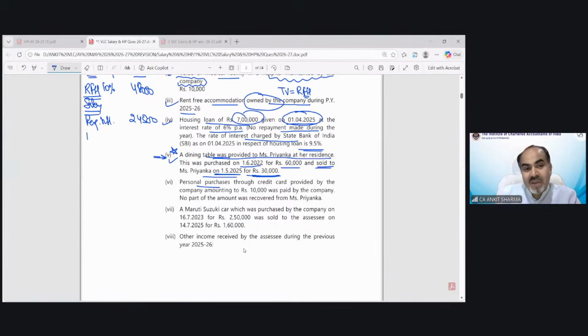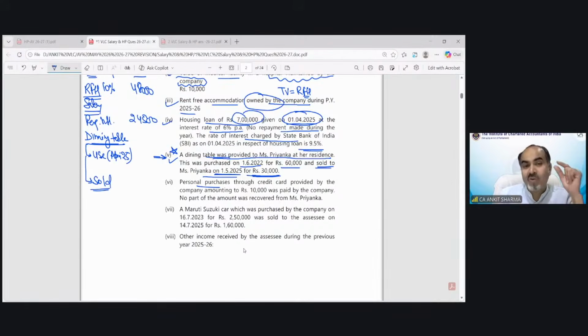So it has been given for use also. This dining table was always with Priyanka, and the sale was done on 1st May 2025. But for use only for 1 month, April 2025, you have to calculate first the use value, and then the sale value.